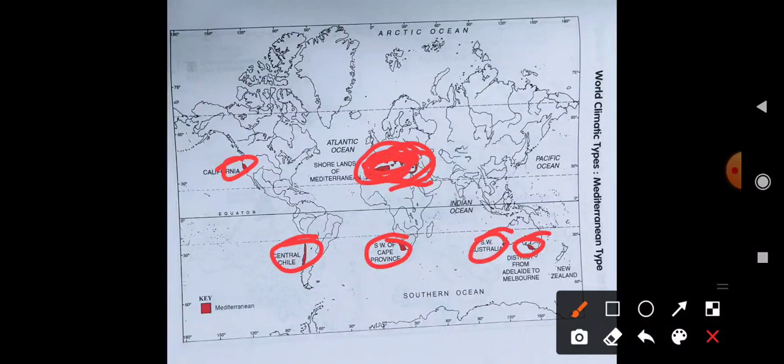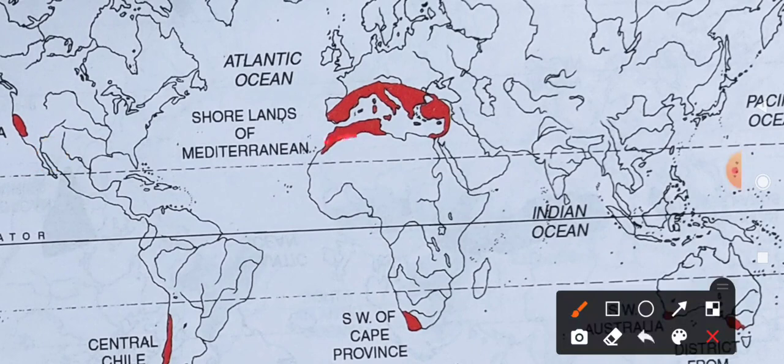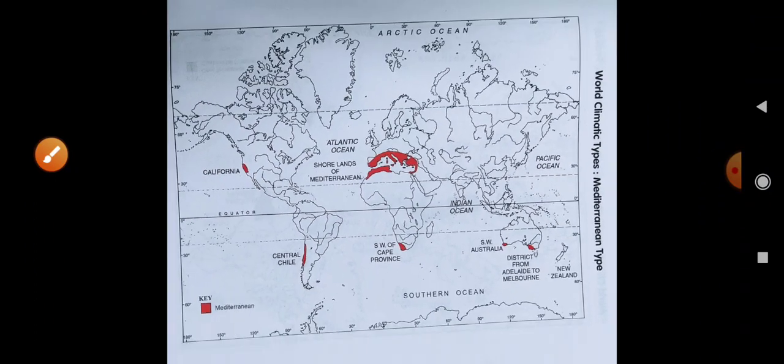This is the Mediterranean Sea. If you go here, this complete part is the Mediterranean Sea. It is the sea, and on the border, just like here it is Italy, there is a type of climate which is called the Mediterranean type of climate. So this is all about the Mediterranean type of climate.